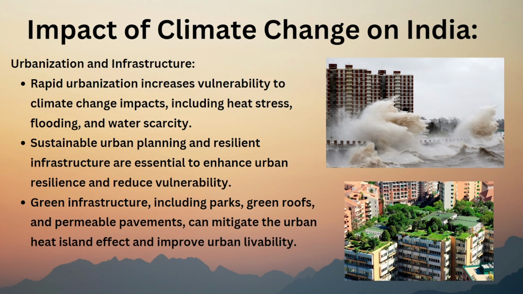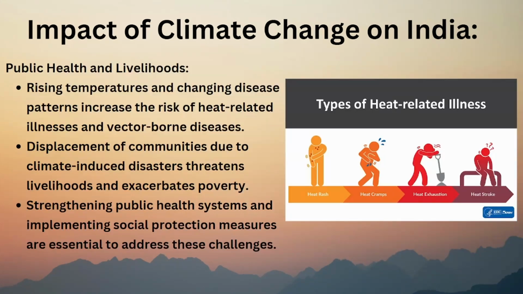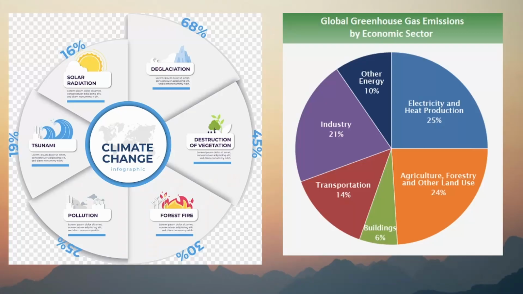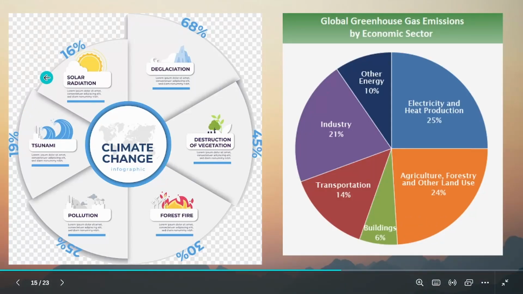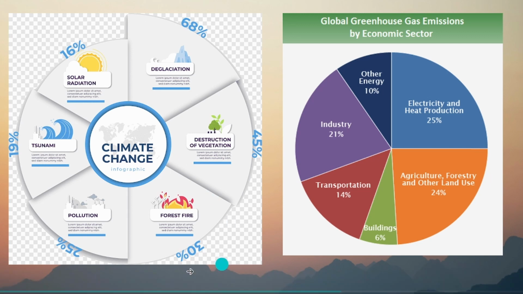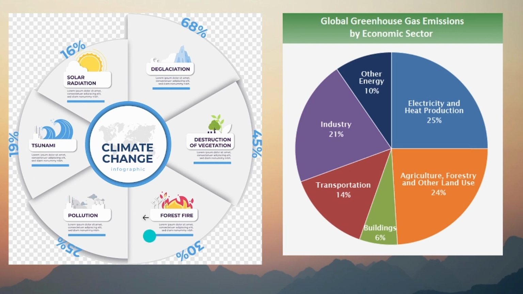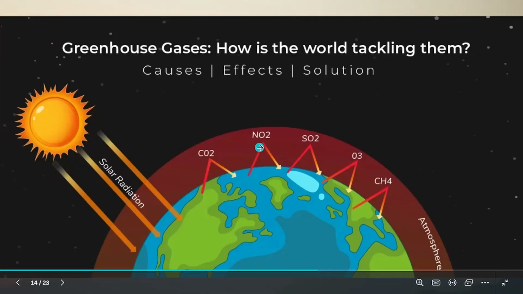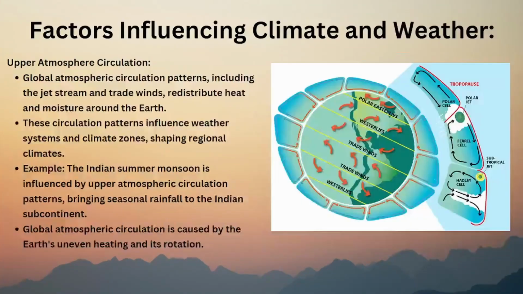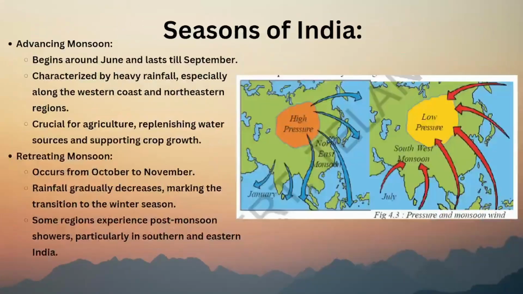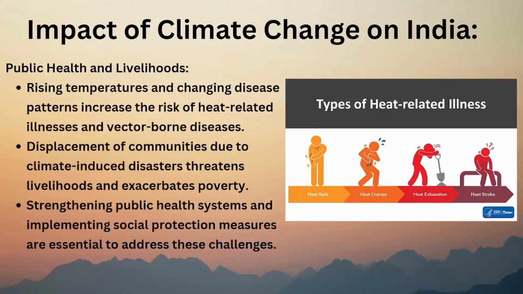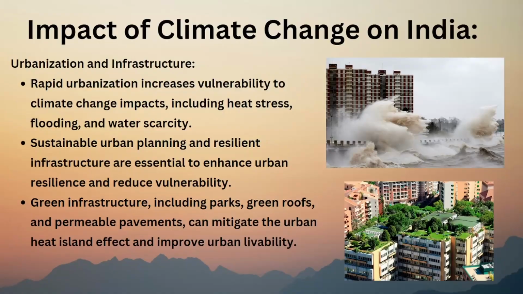So all the important topics which we have discussed right now, impact of climate change on India. Okay, you can see this graph also. So climate change has a lot of impacts: forest fires, destruction of vegetation, solar radiation, tsunami, pollution. You can add these points also. So all this is a very important lesson. I think you have found it useful and interesting.